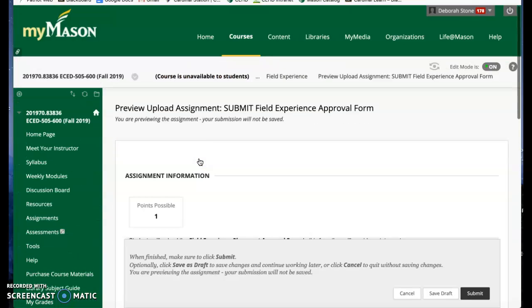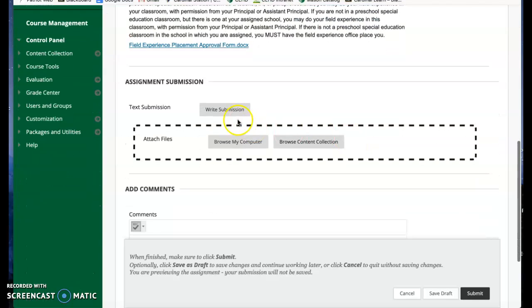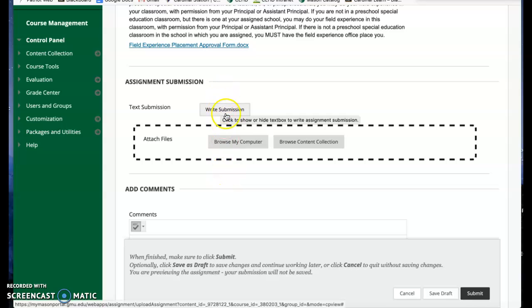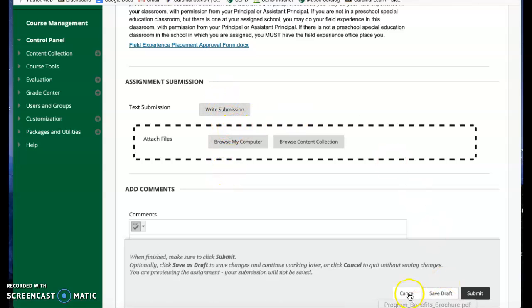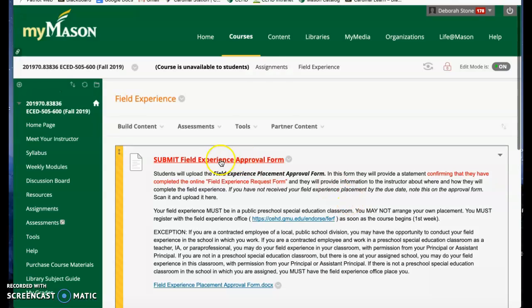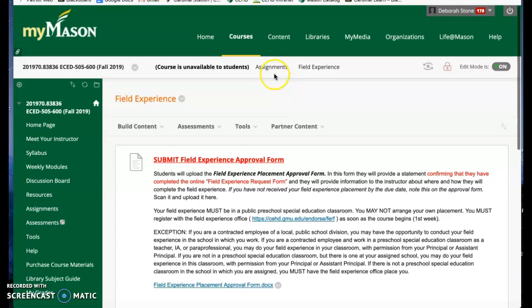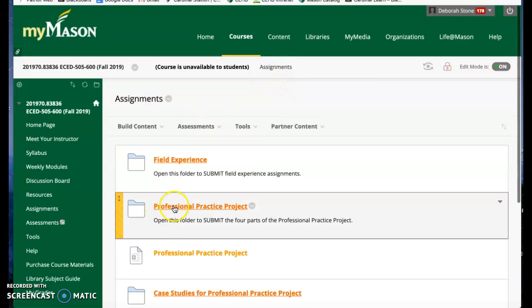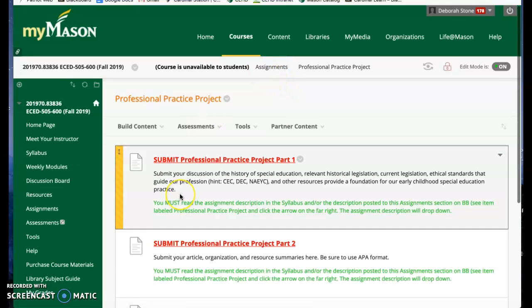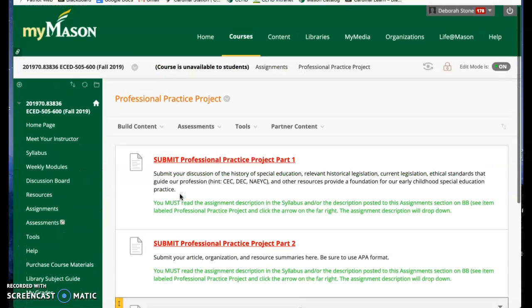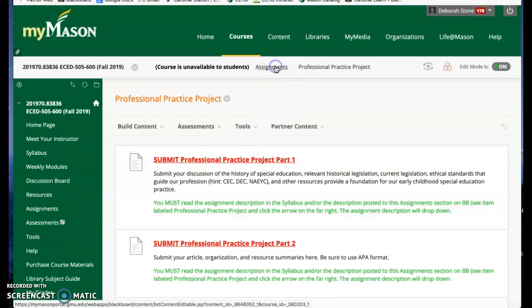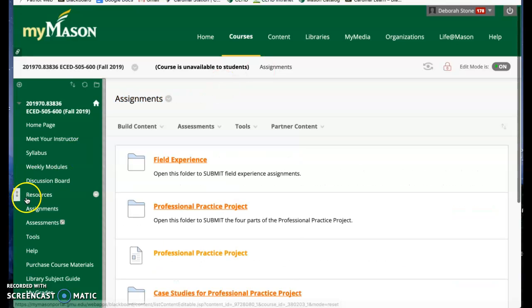When you're ready to submit, you just submit it. You're going to click Browse My Computer and just upload. That's all you have to do. You upload your document where it says submit. I have it in red, in uppercase letters. I try to make it as simple as possible for you. This is where you're going to submit all the pieces for the field experience. This is where you're going to submit all the pieces for the professional practice project. So that's it for assignments.